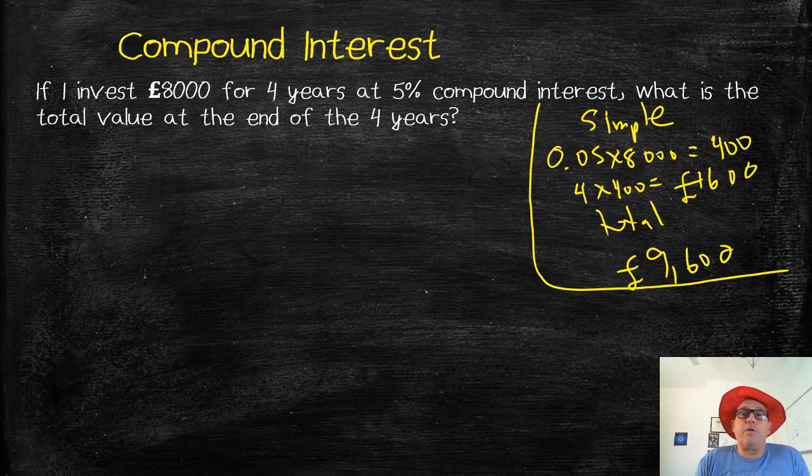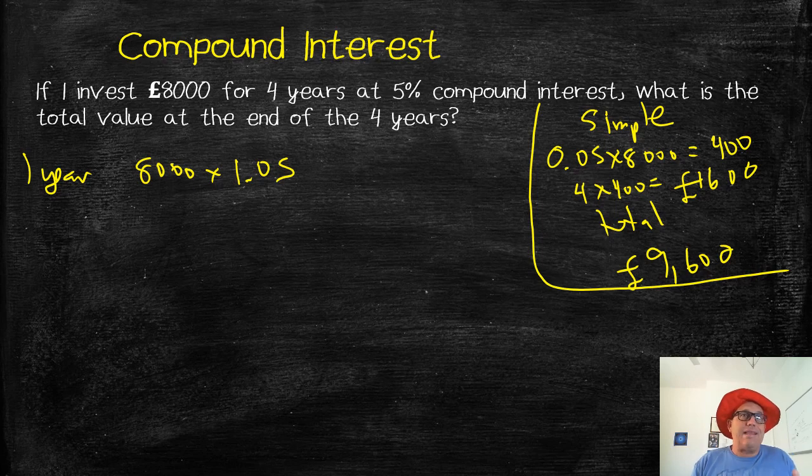Okay, compound interest, we're going to take advantage of multipliers, and we'll see why they're going to be so useful here. So what's the value at the end of 4 years? Well, let's work out 1 year. At the end of 1 year, it's going to be 8,000, and I'm going to get 5% interest. So my multiplier is 1.05, because I'm going to add the 5% on. So 8,000 times 1.05 into our calculator gives me 8,400. That's how much I'll have at the end of 1 year.